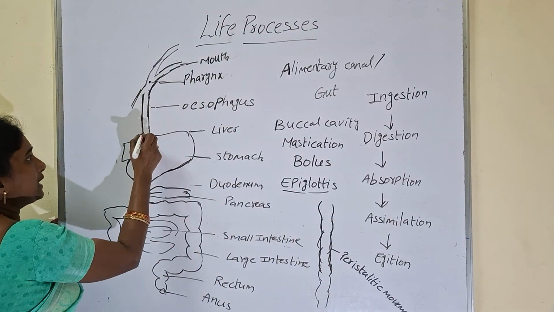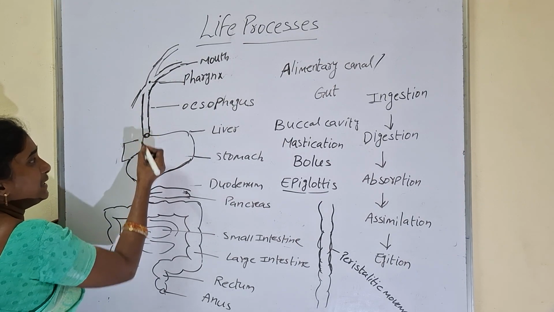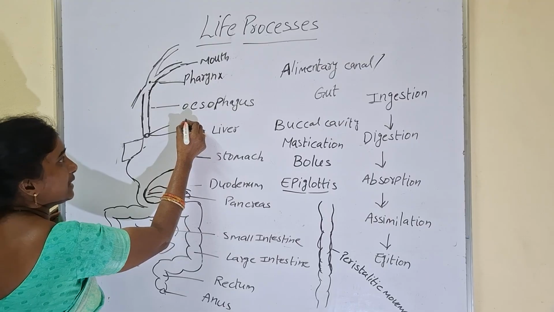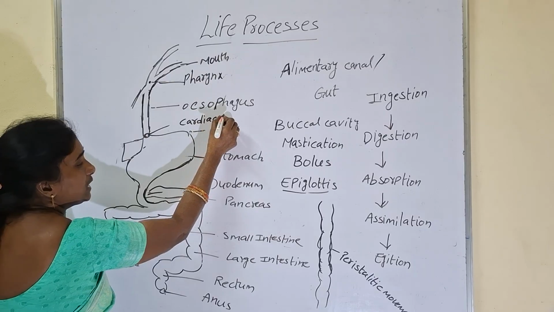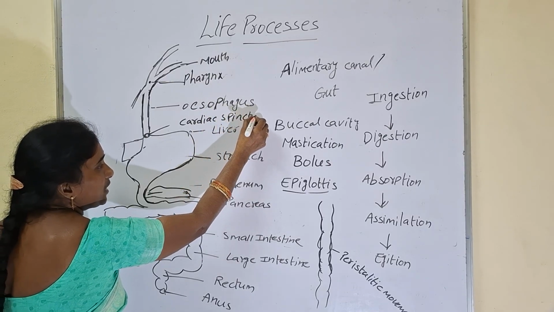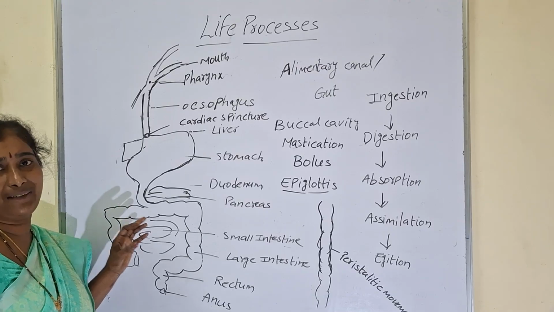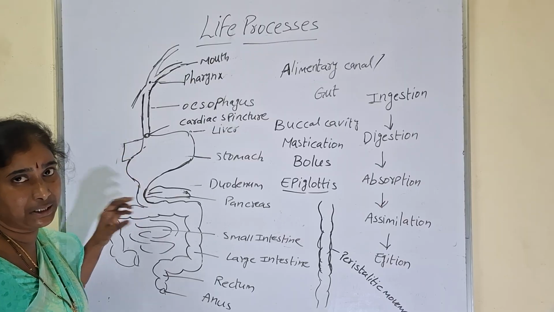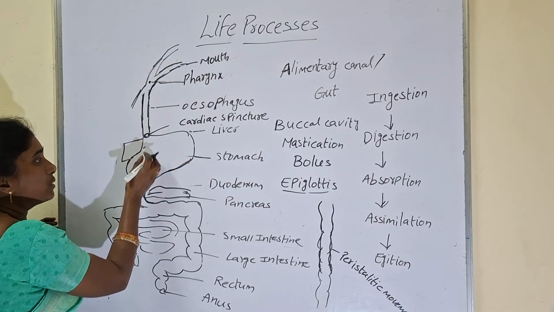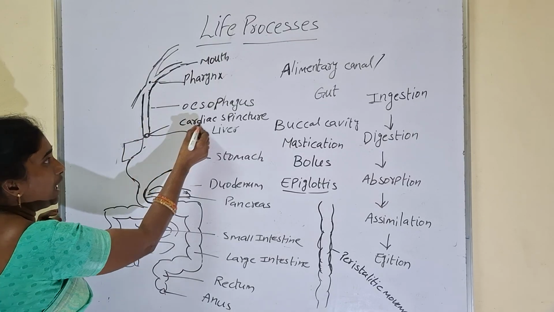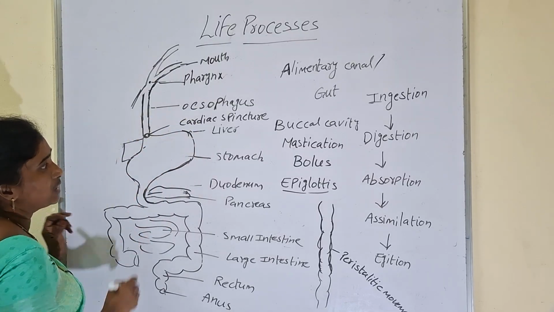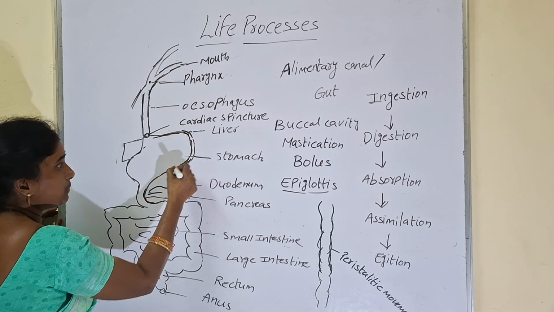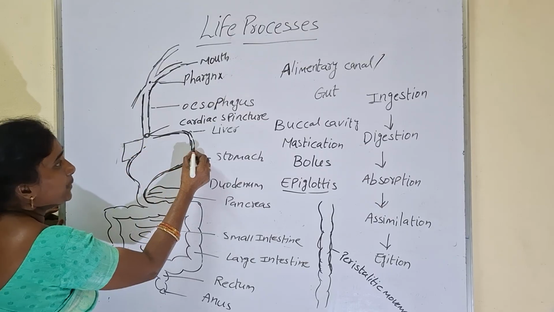Okay. Here, when food is entering from the esophagus to the stomach, we can find a muscular ring-like structure. This is called a sphincter, the cardiac sphincter, we can say. So what is the function of this cardiac sphincter? Sphincters, wherever they are present, are helpful to regulate the passage of food. At a time they won't allow all the food into the stomach. So some amount of food only is allowed into the stomach. This is the cardiac sphincter which is present at the esophagus to stomach part. After food enters the stomach, the stomach walls are made with mucous membrane.